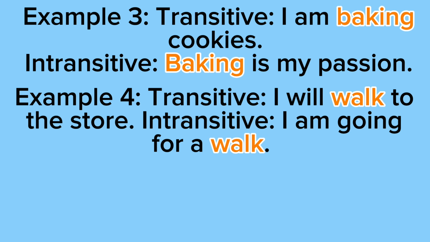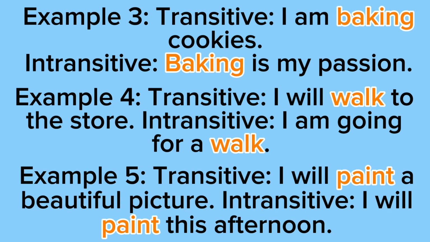Next we have example 4. Our example with the transitive verb says I will walk to the store. Our subject is I because I'm doing the action, I'm doing the walking, and the store is the object because the store is receiving the action. And our example with the intransitive verb says I am going for a walk. Remember, with intransitive verbs, we just need a subject, not an object. So I am the subject because I'm the one that's going for a walk.